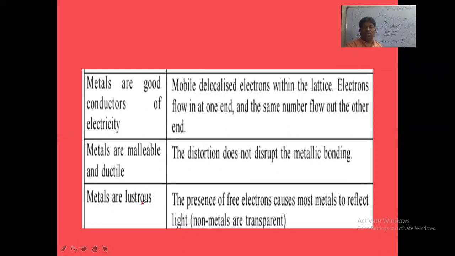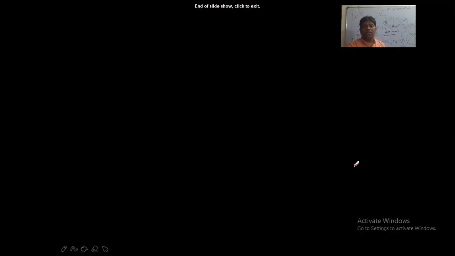And metals are lustrous. Lustrous means shining. When light falls on the surface of a metal, the metal shines. The shining surface is due to electrons again. The presence of free electrons causes most of the metals to reflect light. That's why they are shining. But non-metals are transparent. When light falls on non-metals, the light will be allowed to pass, so no reflection takes place there. But metals will reflect the light. The reflected light will appear as shining light. So in this way, you have to understand metallic bonding and hydrogen bonding.